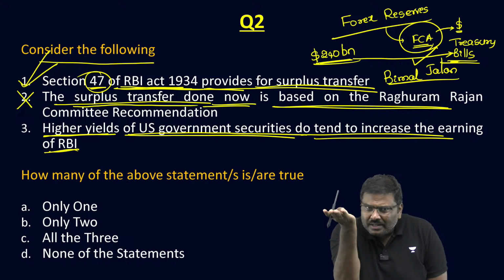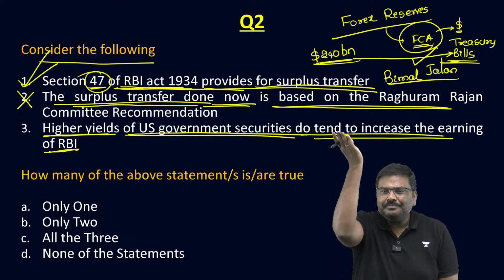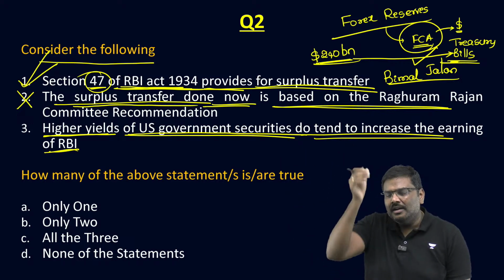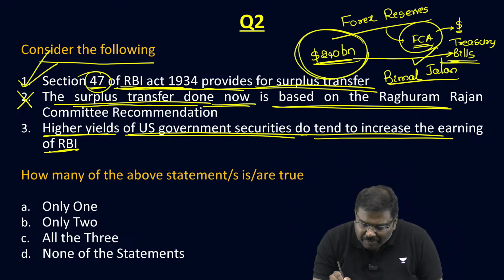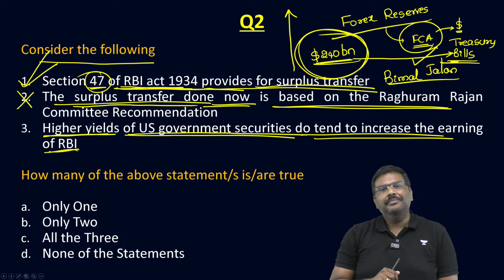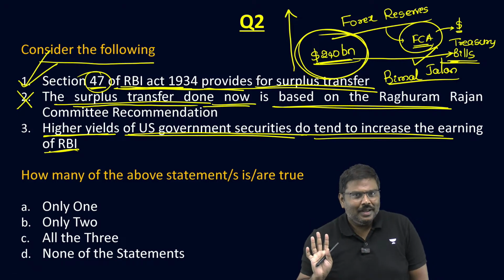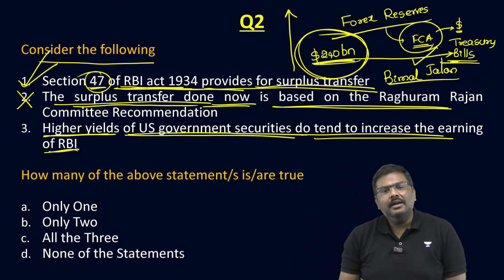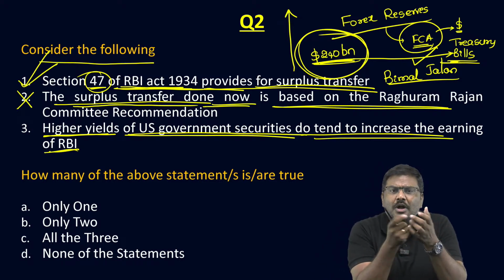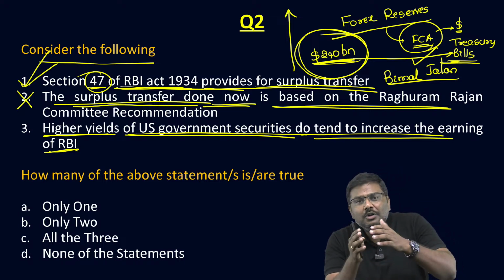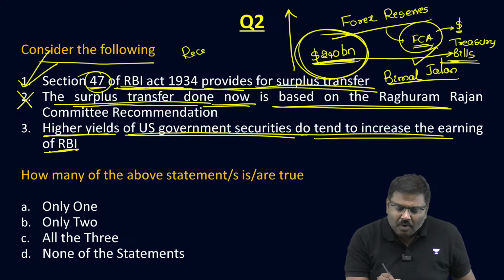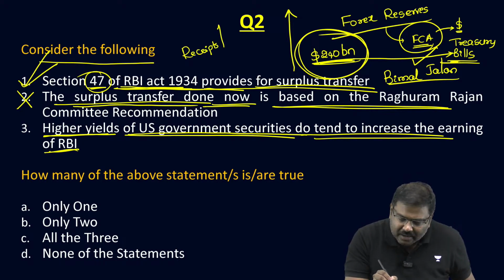If the yields of US treasury bills will start increasing, don't you think the investments that have been done by Reserve Bank of India will also start fetching better returns? Yes or no? Will they not get more income now because of this? And if they are able to earn more income, the total amount of receipts, that is the earnings of RBI, will increase.